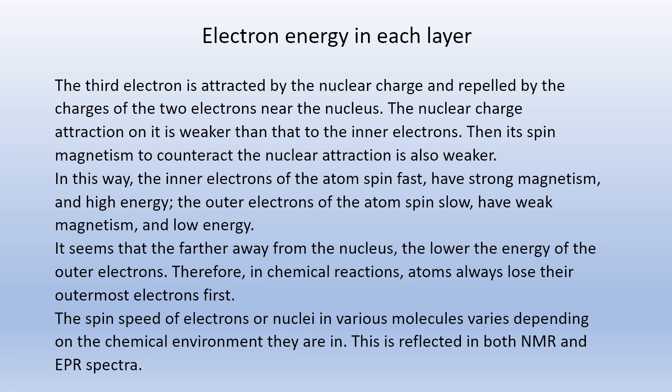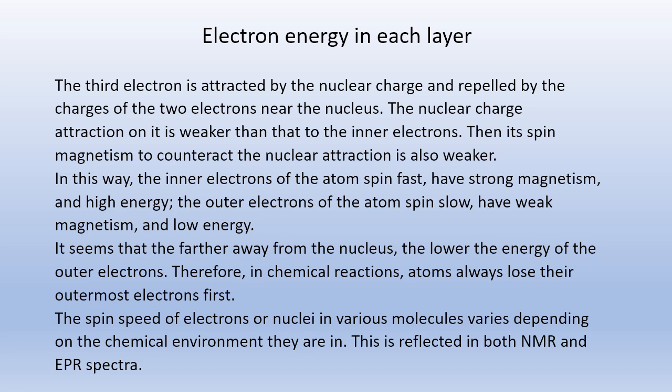In this way, the inner electrons of the atom spin fast, have strong magnetism, and high energy. The outer electrons of the atom spin slow, have weak magnetism, and low energy. It seems that the farther away from the nucleus, the lower the energy of the outer electrons. Therefore, in chemical reactions, atoms always lose their outermost electrons first.